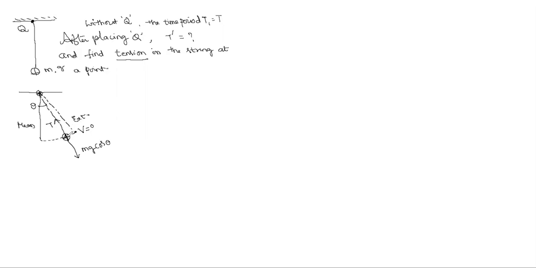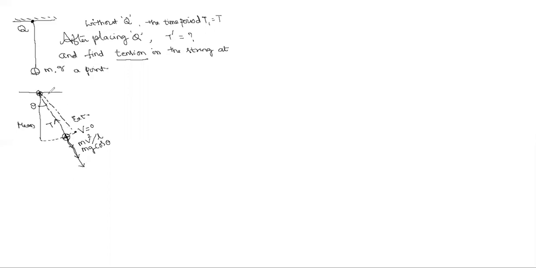But here the velocity is not equal to 0, since it is part and parcel of a circle. In the circular motion, obviously there should be some centrifugal force, mv squared by r, where r is the length of the string, I am taking it as L. Okay, Nana? And extra, along the line joining, the repulsive force.